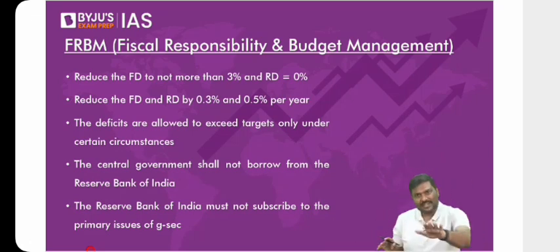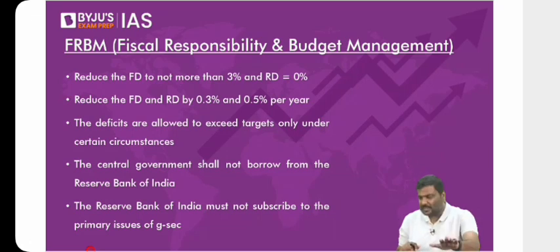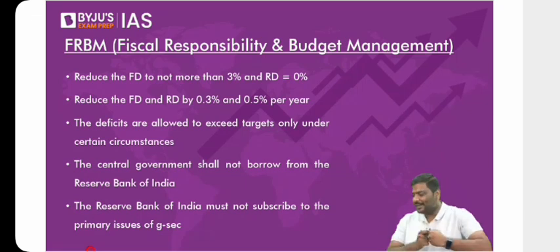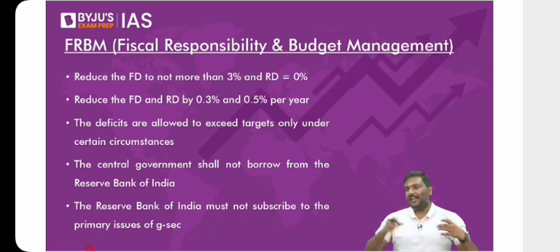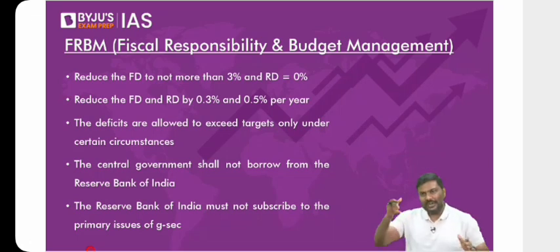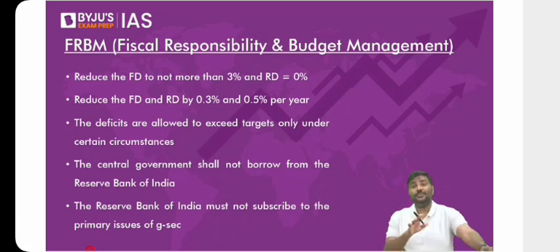Even today, the budget session is going on. Even as we speak right now, the budget session is going on. If somebody says, sir, how can you prove it? Then it simply means you're not even reading newspapers. There is a deadlock between the government of India and opposition parties. Are you seeing it in the newspapers or not? Yesterday, there was a meeting held by opposition members as well as representatives of the government of India to break the deadlock. It has not worked out. So now it is expected that we will close the budget session much sooner. That's the reason I keep telling you people, please read newspapers. All of this is there.